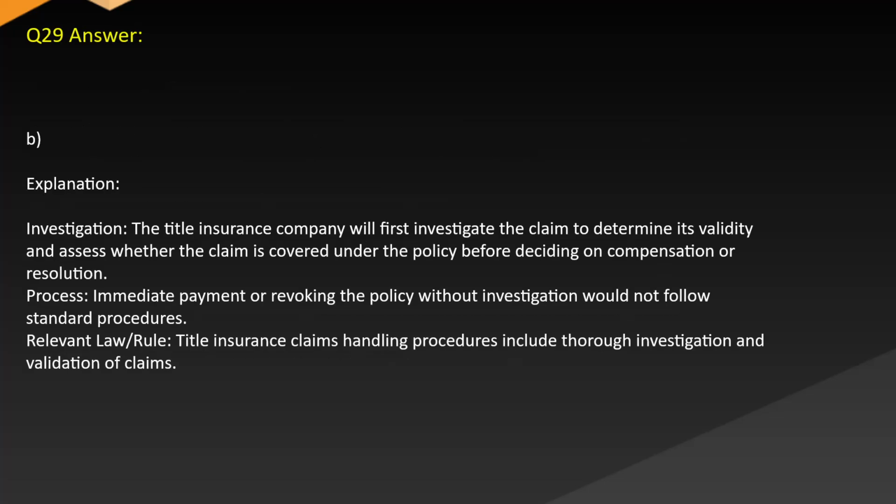Answer. B, explanation. Investigation. The title insurance company will first investigate the claim to determine its validity and assess whether the claim is covered under the policy before deciding on compensation or resolution. Process. Immediate payment or revoking the policy without investigation would not follow standard procedures. Relevant law rule. Title insurance claims handling procedures include thorough investigation and validation of claims.